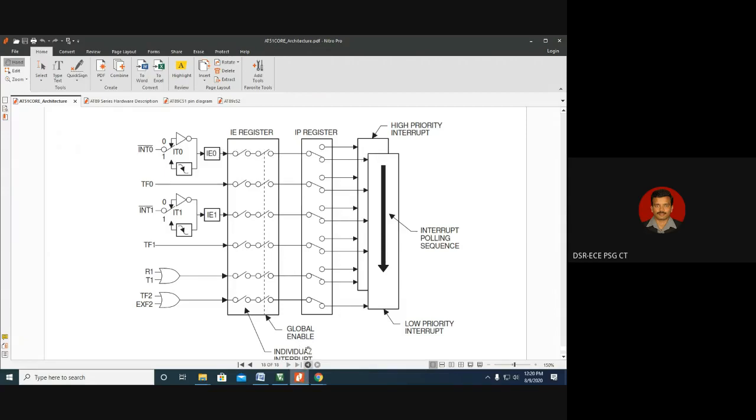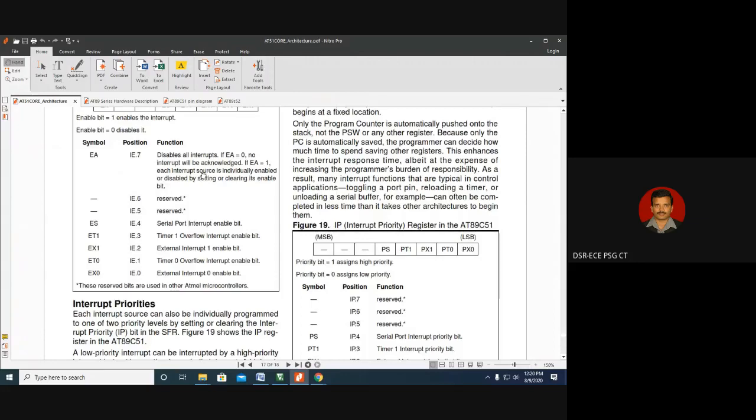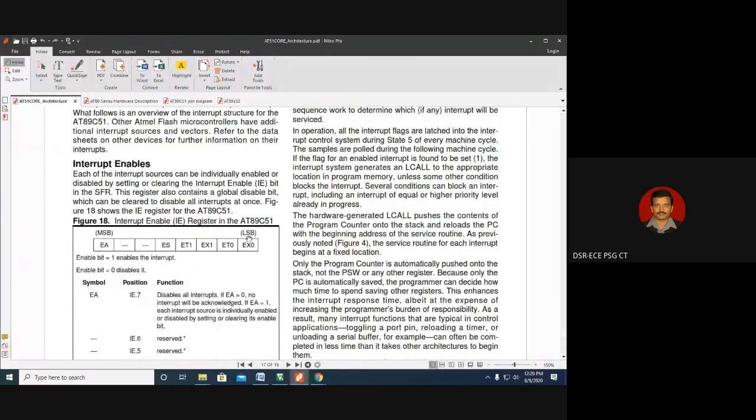For that, we need to enable the interrupt, using the IE register. In the IE register, we have to set two bits: the global enable bit as well as the external interrupt 0 bit. As we have discussed, this is the global enable bit and this is the external interrupt 0 bit. So we have to make this 1 and this 1.